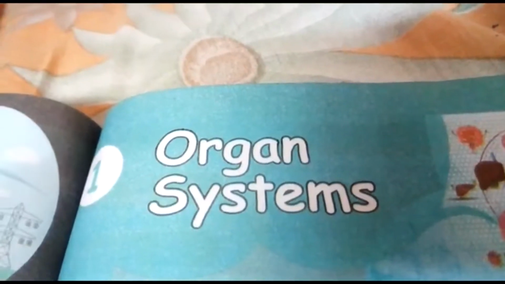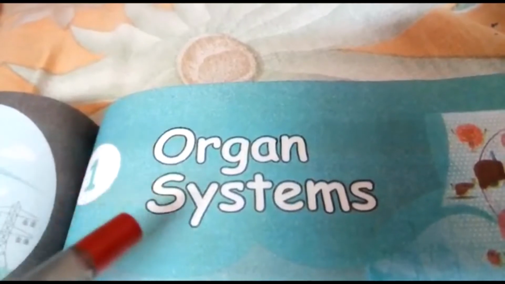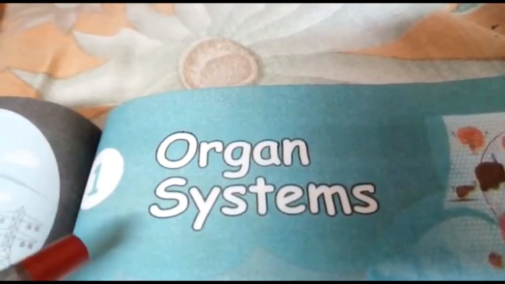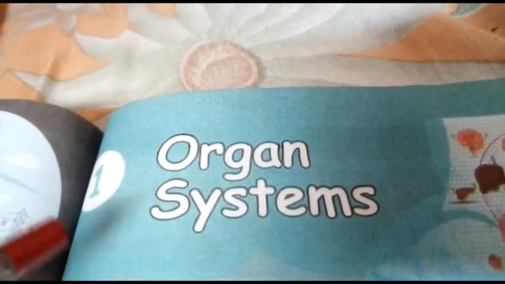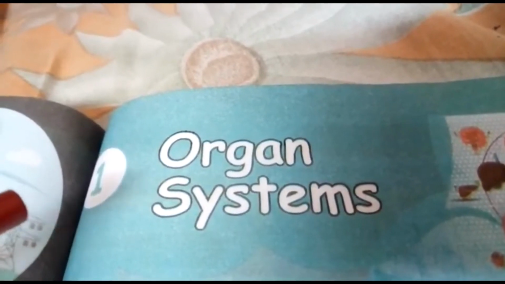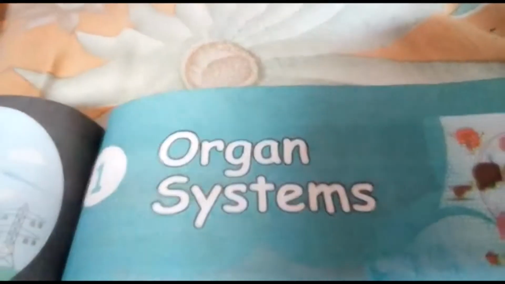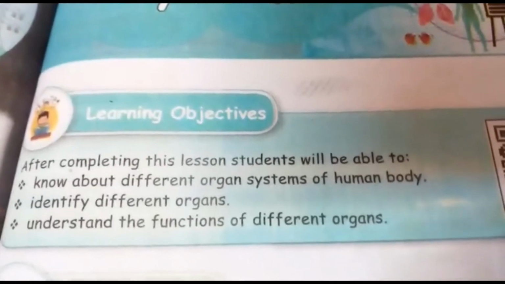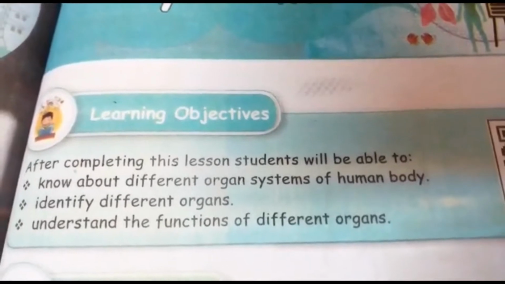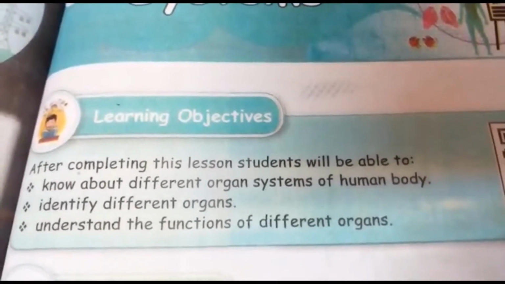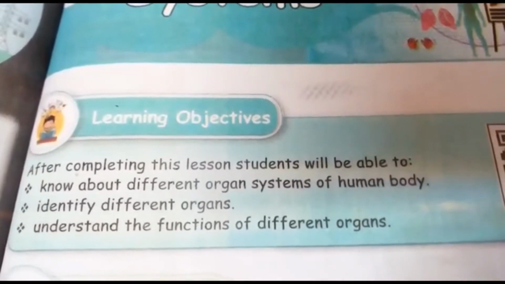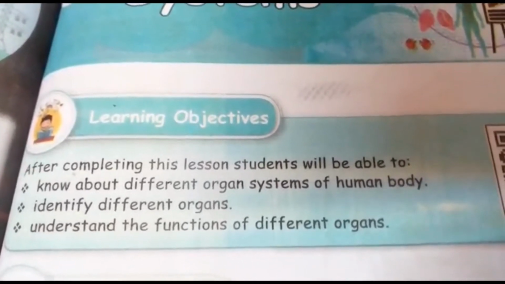In your science book, your first lesson name is organ systems. This lesson is very important and very interesting also. Let's see about the learning objectives. After completing this lesson, students will be able to know about different organ systems of the human body, identify different organs, and understand the functions of different organs.